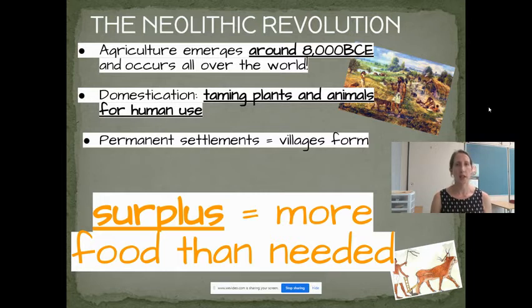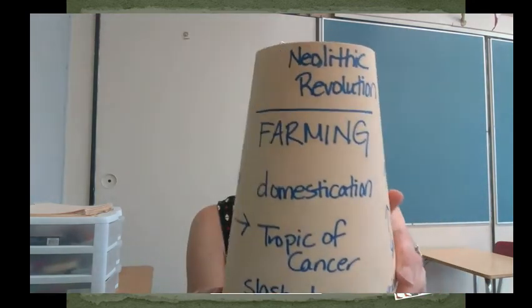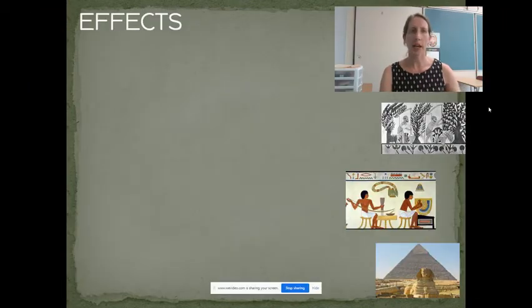The number one thing that occurs here is the idea of a surplus. So farming provides more food than individual families or people need, and that really drives the effects that we're getting into, okay? So you should now have notes that look like this in the Neolithic Revolution section, and you can go back and rewatch any pieces you need to clarify or add ideas. So what were the effects of this? This is really the key that we're getting at here, okay?